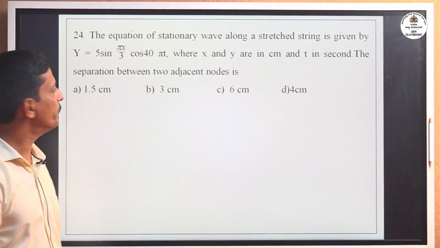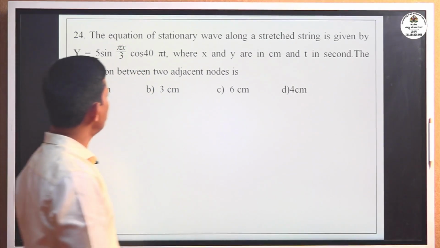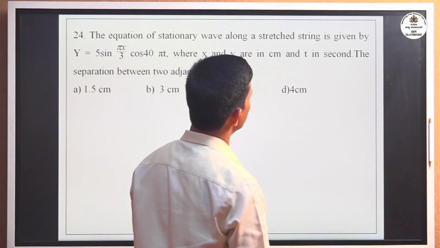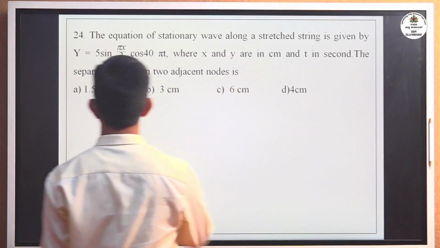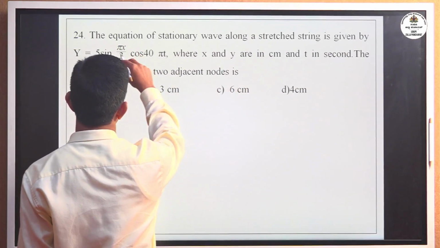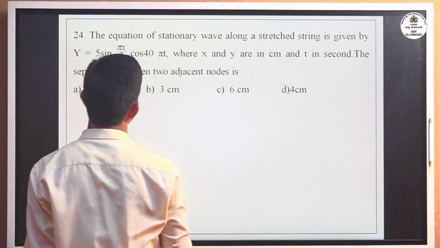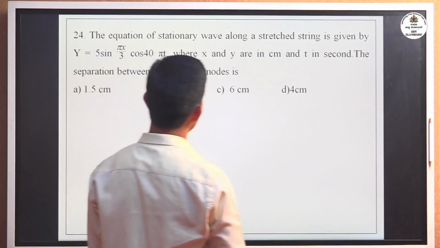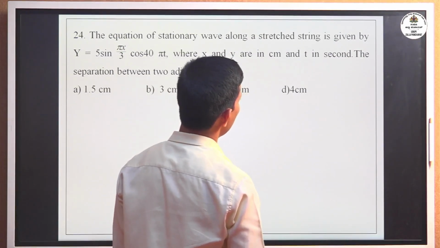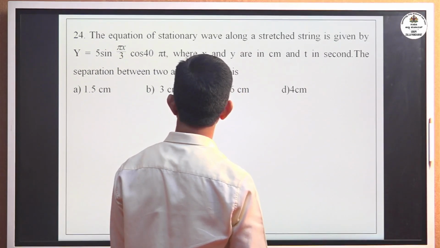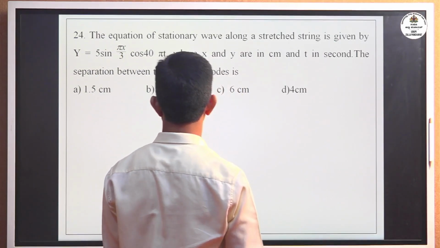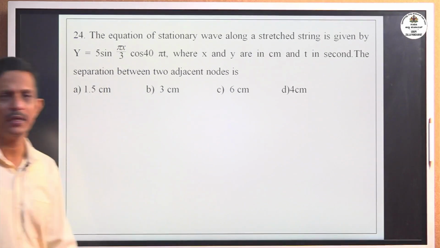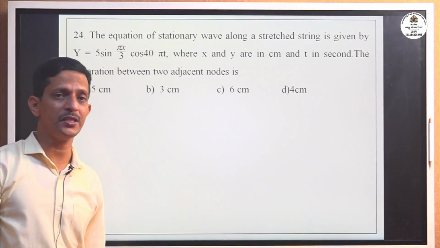That is the 24th problem. The equation of a stationary wave along a stretched string is given by y equal to 5 sine of 5x by 3 cos 40 pi t, where x and y are in centimeter, t is in second. The separation between two adjacent nodes? Now, what is the condition for formation of stationary waves?